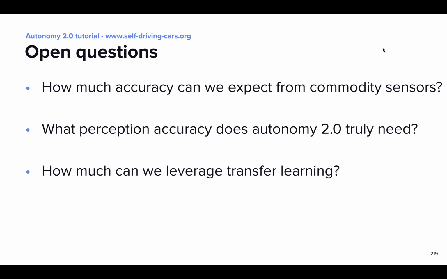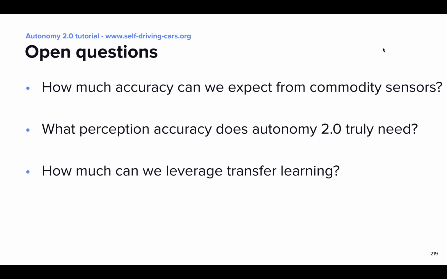To recap, while there has been recent progress in understanding the data needs for Autonomy 2.0, a lot of the topics I covered today still have open questions. First, the perception accuracy gap between commodity and HD sensors is getting smaller, but how much more can we expect it to shrink? Second, in the Autonomy 2.0 world, we should look at the assumption that we need HD sensors with an open mind, since machine learning models might not need the same levels of perception accuracy as rule-based ones. And third, transfer learning is a promising way to leverage data from commodity sensors, but its full potential remains unclear.